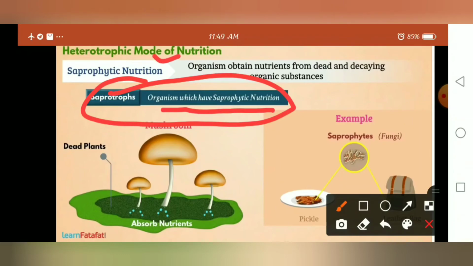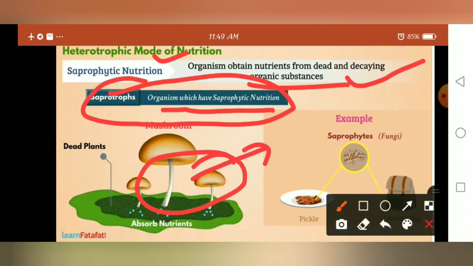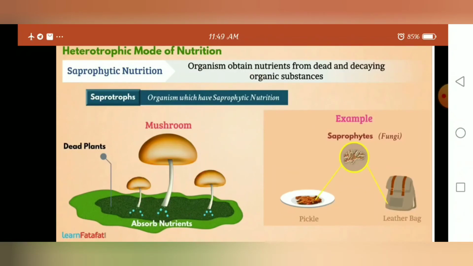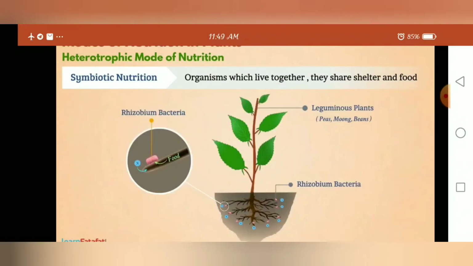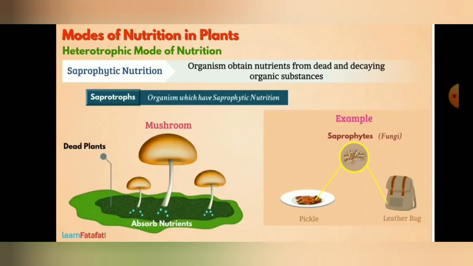So what is saprophytic nutrition? Organisms obtain the nutrients from dead and decaying organic substances, understood? So you can observe, this is one of the mushrooms. Mushroom comes under the group fungi. Okay, it is an example for the saprophytic because sometimes mushrooms grow on dead and decaying matter also. By growing on the dead and decaying matter, they will get the nutrition. That's why such type of nutrition is called saprophytic type of nutrition.